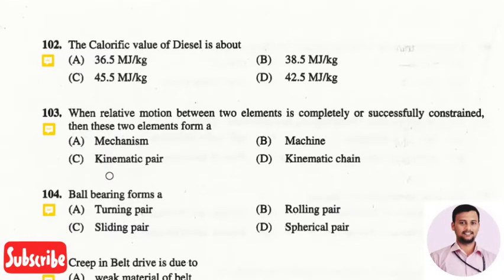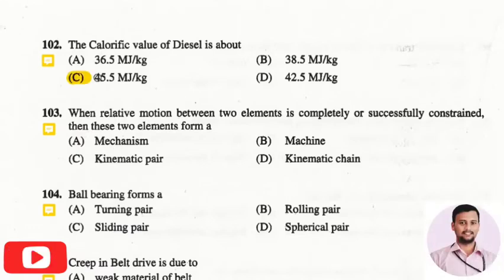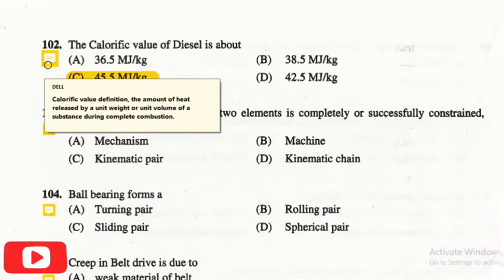The next question is, the calorific value of diesel is about. The right answer is option 3, that is 45.5. So what is this calorific value? It is the amount of heat released by a unit weight or a unit volume of a substance during the